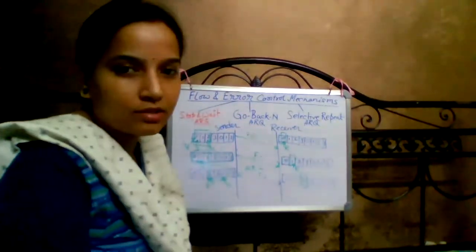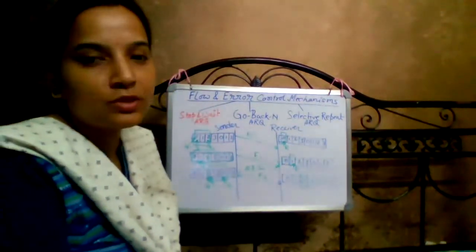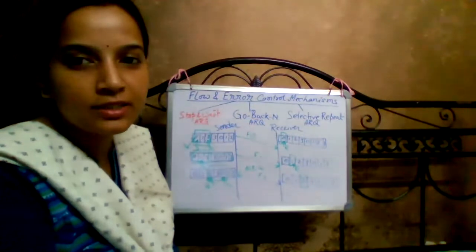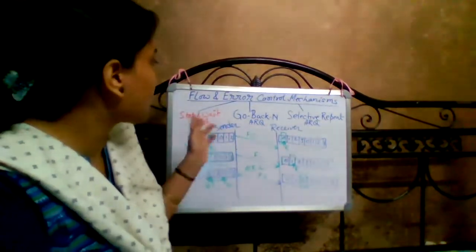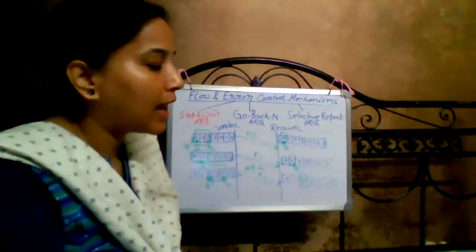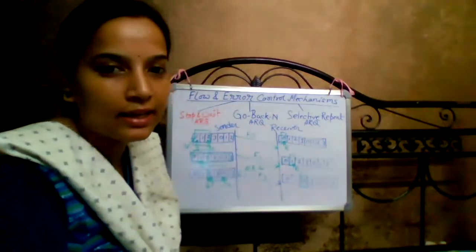Hello students, we have already been discussing flow and error control mechanisms in the last two slides. We have already discussed stop and wait ARQ, which is part of the flow and error control mechanism. And today we'll discuss Go-Back-N ARQ.